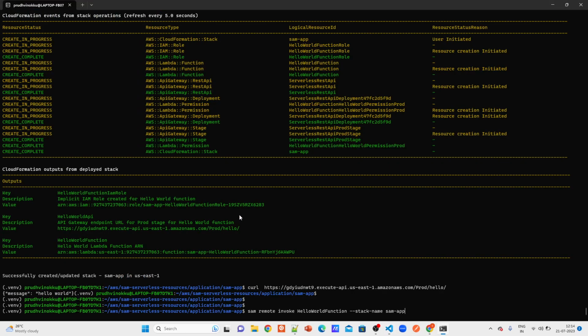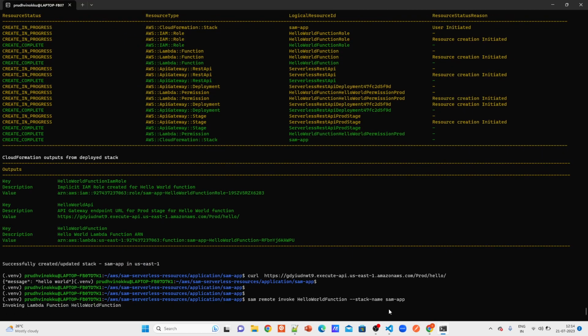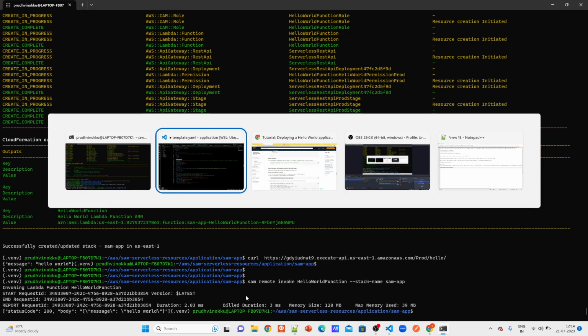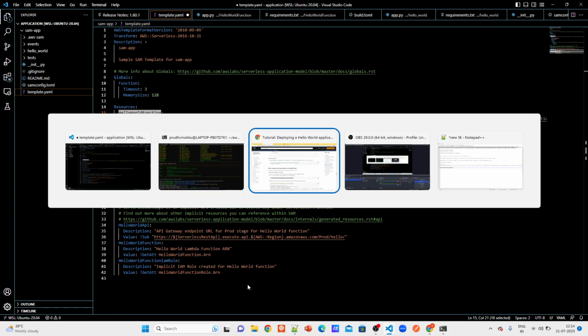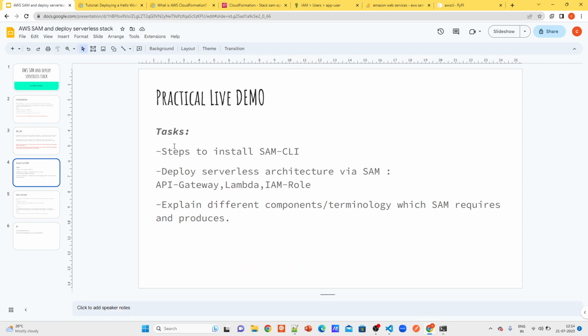If you modify it, you need to modify it here also for invoking it. So invoking the lambda function, we just invoke the function and it is saying hello world. So this is how we successfully saw the deployment.